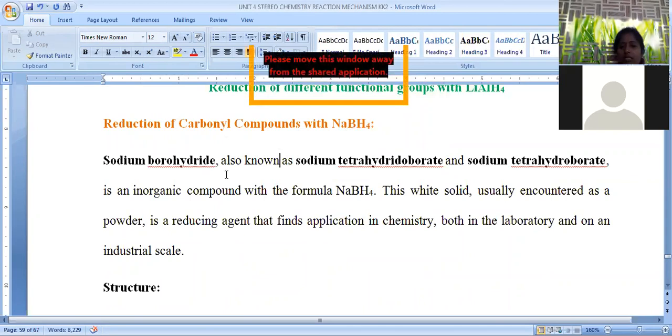This is called sodium tetrahydroborate. Sodium tetrahydroborate is the IUPAC name of NaBH4. NaBH4 is called sodium tetrahydroborate. The structure is represented